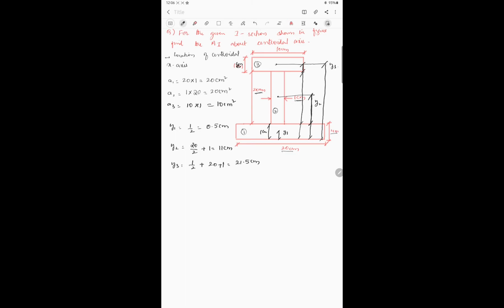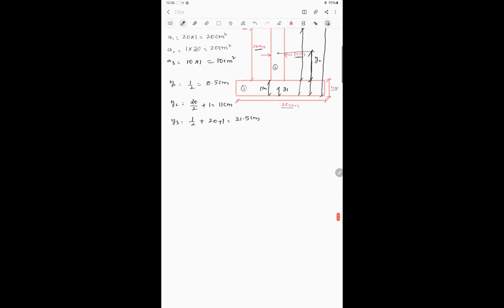All right, now y bar, we'll calculate the final value of y bar. So y bar is equal to A1 y1 plus A2 y2 plus A3 y3 whole divided by A1 plus A2 plus A3. So once you substitute all the values here, you will get the value of y bar as 8.9 centimeters.